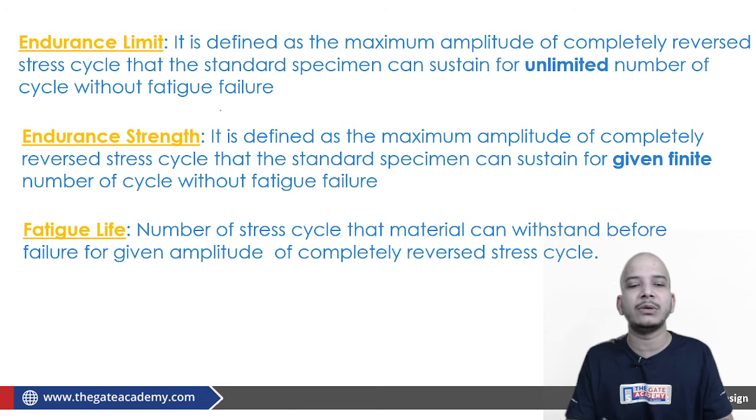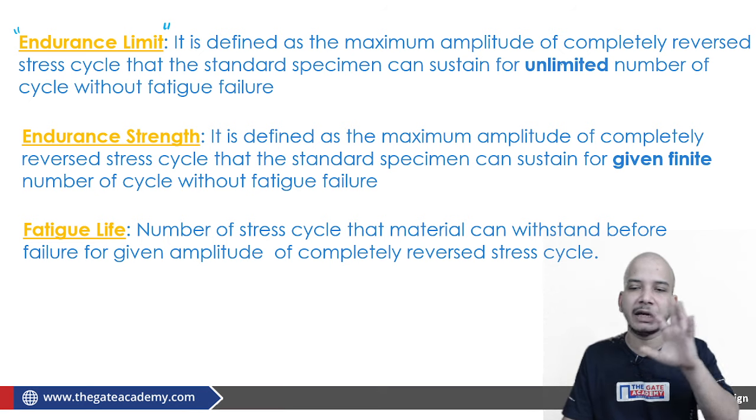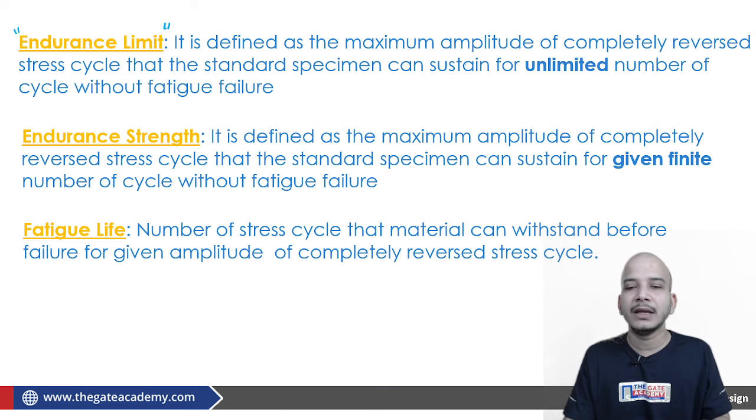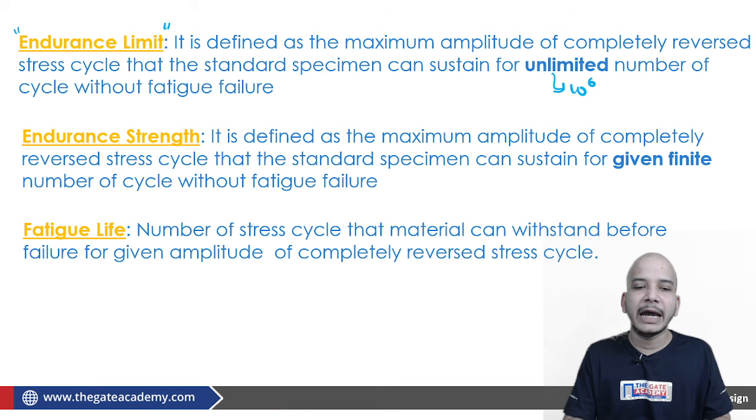So after all these things, we can now discuss the definitions of endurance limit, endurance strength, and fatigue life. Endurance limit is a special kind of endurance strength corresponding to 10 raised power 6 cycles as far as steel is concerned. Here it is defined as the maximum amplitude of a completely reversed stress cycle. Once again, it is defined only for the completely reversed stress cycle. It is defined as the maximum amplitude of a completely reversed stress cycle that a standard specimen can sustain for an unlimited number of cycles. Of course, here also the number of cycles is important. By unlimited in this case, what they mean is 10 raised power 6 cycles. Fine.